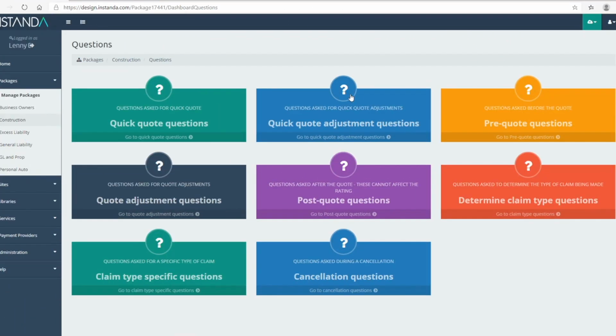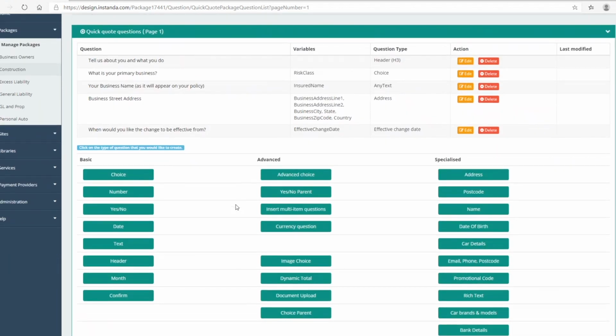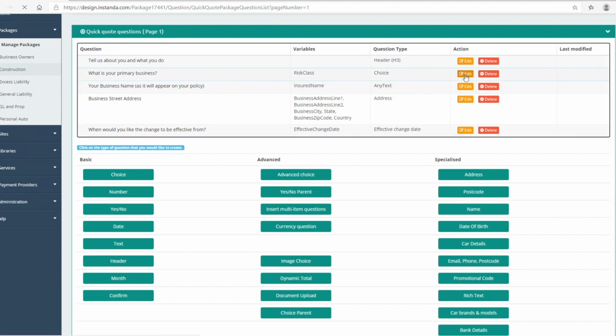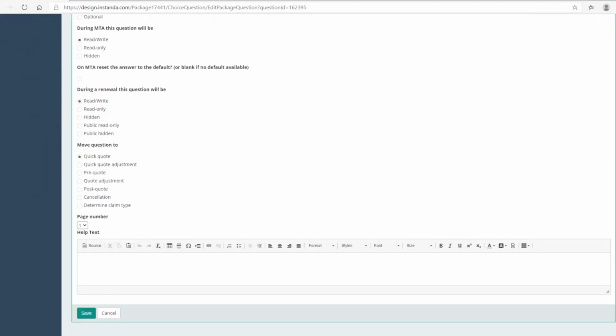The INSTANDA Design Center is the central location that contains the underwriting questions, business rules, rating, calculations, and documents. As a client of INSTANDA, you build insurance products around your workflows, not preconceived processes that other vendors might force upon you. Within the INSTANDA Design Center, it's easy to make modifications to any question. Go to the Questions tab, select the specific question you want to change and update it. There are many different question types such as multiple choice, radio buttons, checkboxes and more. Now the change is made and reflects on all quotes moving forward.